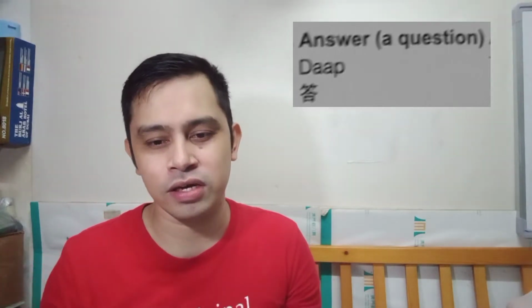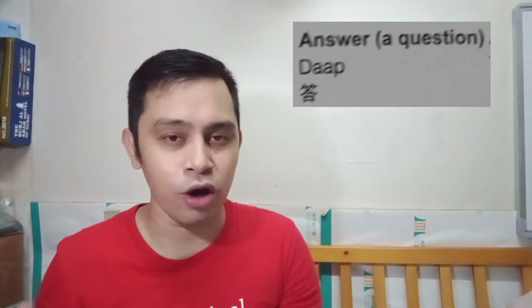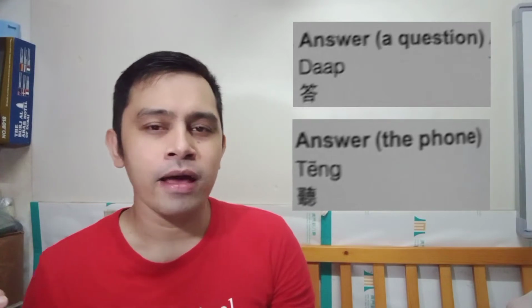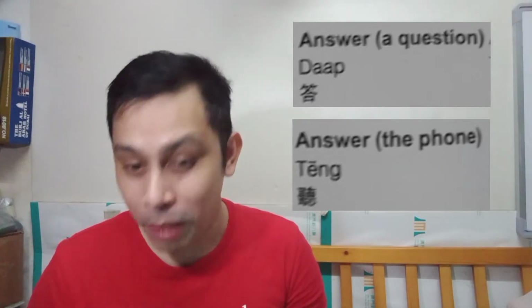Okay, so let us consider another verb, answer. If you can see our example, for the second verb there is a closed and open parenthesis, that is a question, and another is the phone. So in other words, in Cantonese there are two kinds of answer.